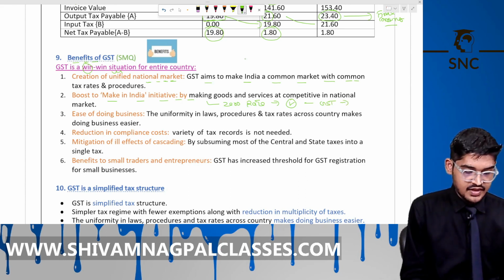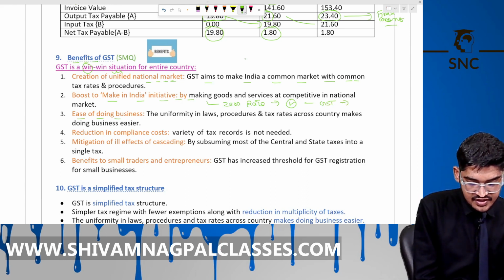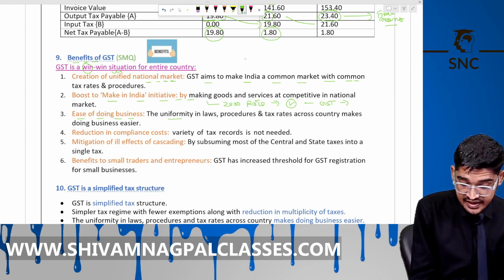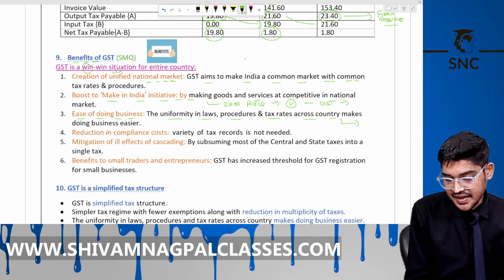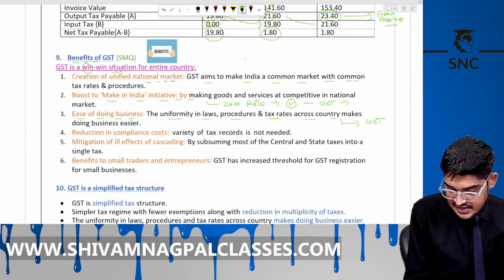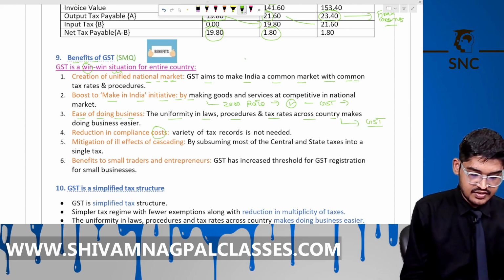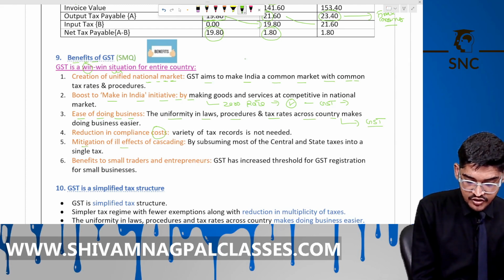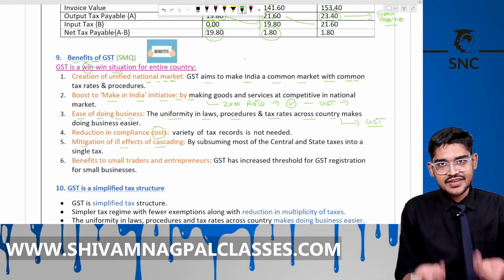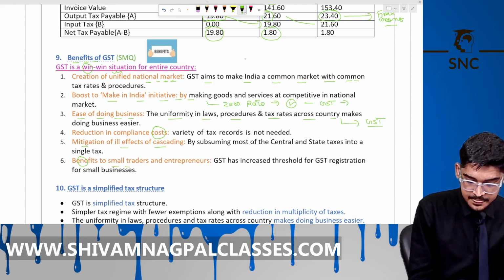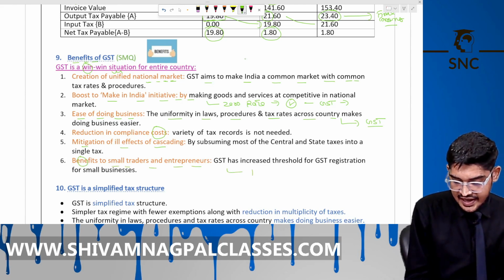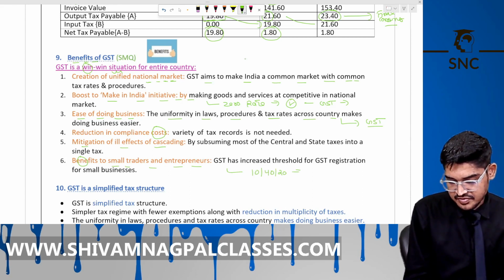Okay. Then ease of doing business. Now there is uniformity in laws, procedures, and tax rate across the country. You need to comply only with the GST. It also reduces your cost. Now, mitigating the ill effect of cascading. Again, there is no tax on tax, there is no double taxation. And there is a benefit to small traders. If your turnover is below 10 lakh, 20 lakh or 40 lakh, you need not register under the GST.